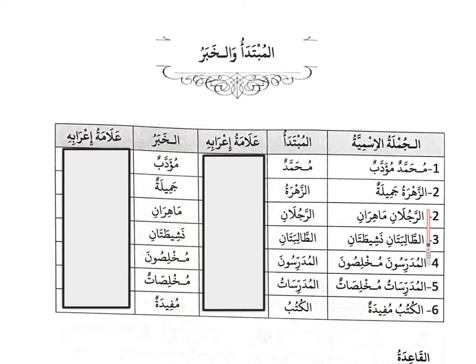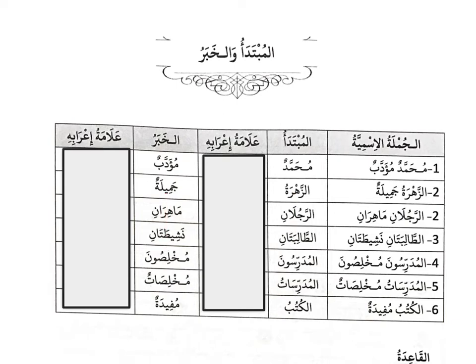Al-jumlatu thaniya, az-zahratu jamilatun. Az-zahra, the flower. So this is also our mubtada. We talk about the flower. So what about the flower? Oh, the flower is jamila. Az-zahra is beautiful. So the word jamila is the predicate, or what we call the khabar. So you have az-zahra as the mubtada, jamila as the khabar.